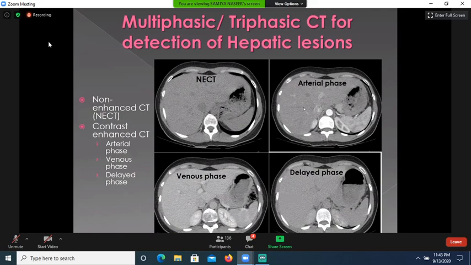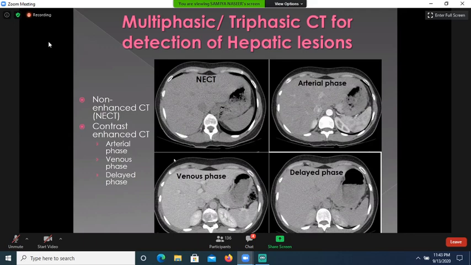Why? Because 70% of the liver is supplied by the portal vein, so the liver will enhance in the portal venous phase. Only 30% of blood supply is received by the hepatic artery. So the liver does not enhance in arterial phase, while in venous phase you can see there is homogeneous enhancement of the liver. This is the venous phase, and this is taken at 70 to 80 seconds.